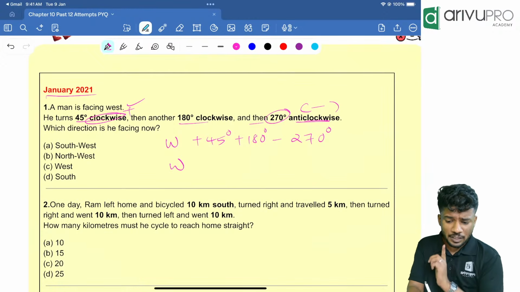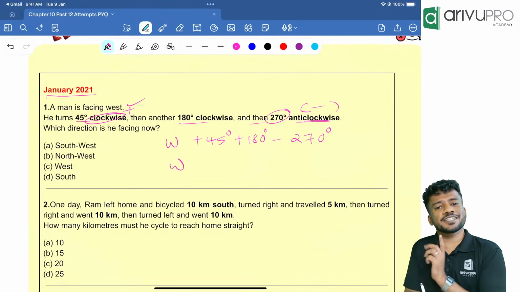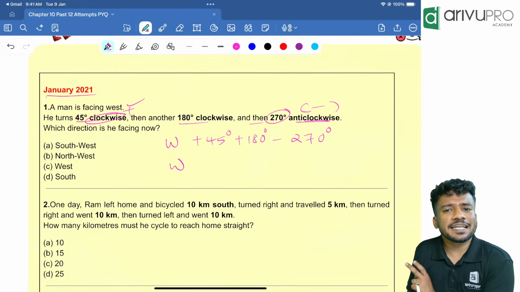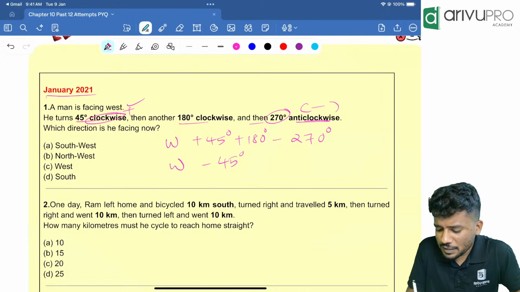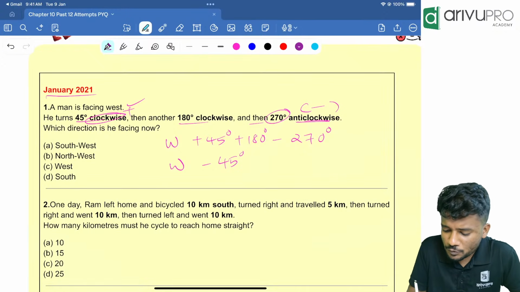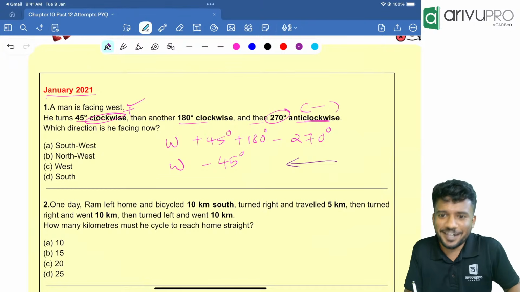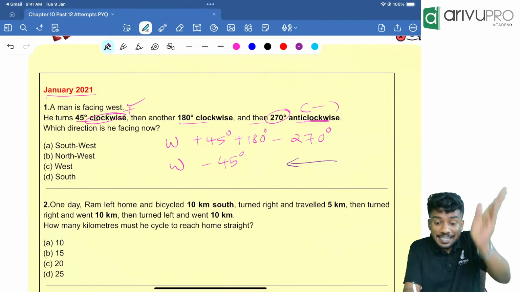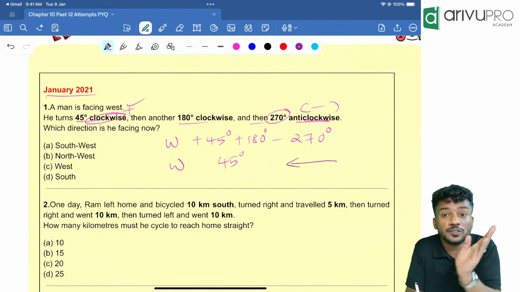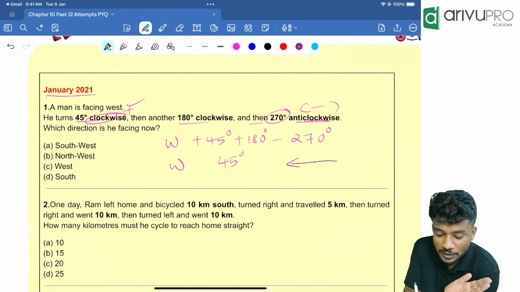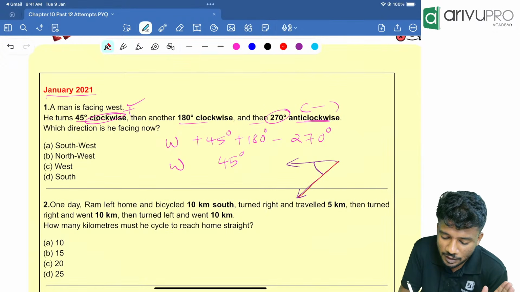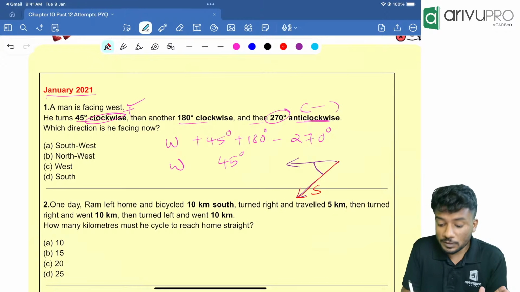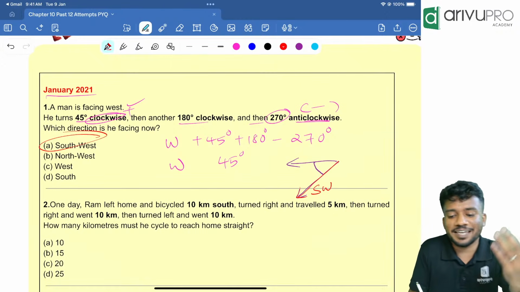45 plus 180 is how much? 225. 225 minus 270 is how much? Minus 45. If a person is looking towards west, he turns in the anti-clockwise direction, because the minus sign means anti-clockwise. Anti-clockwise means he turned this much. Since it is 45 degrees, now he is looking towards the southwest direction, option A. Very easy, right?